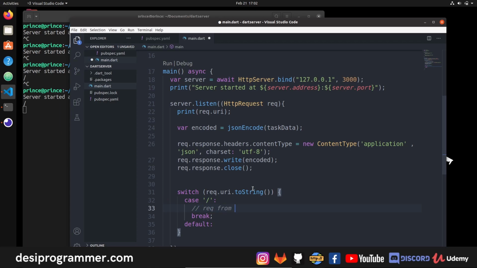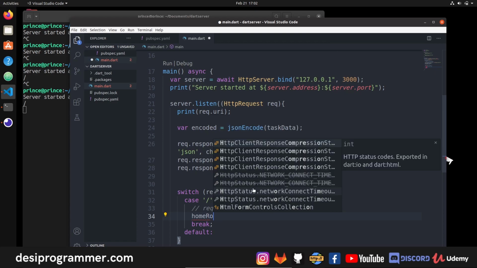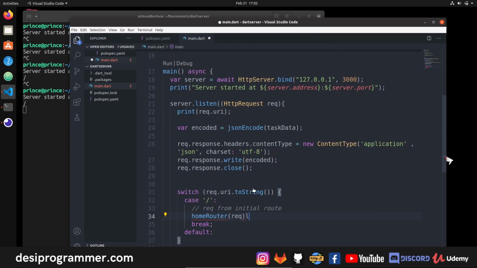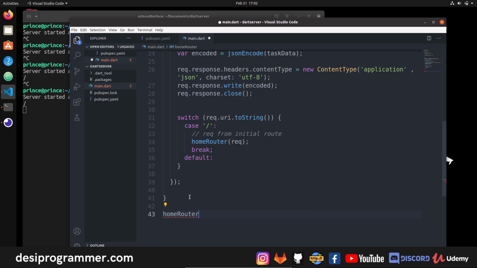I call this the home route, although slash home will also be the home route, but I call just the slash the home route. Maybe I should be calling this the initial route. Let's call it initial route. Whenever this is called, let's say that we have a router. So I'm saying home router, and this router takes this request, and then we are going to handle everything on that particular home router. So I have to code that home router too, obviously, and this is the function.